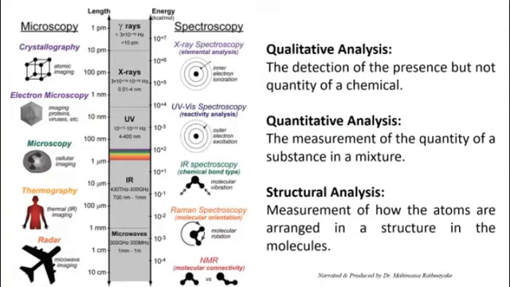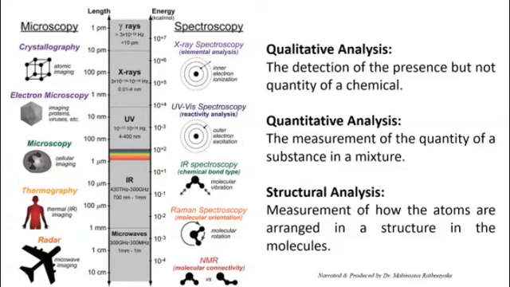One is qualitative analysis. Qualitative analysis means the detection of the presence but not the quantity of a chemical. So the X-ray diffraction technique, as an example, is just a qualitative analysis technique. You can just detect, okay, calcium carbonate is available in the sample. That's all. You can't say how much, right? But quantitative analysis is the measurement of the quantity of a substance in a mixture.